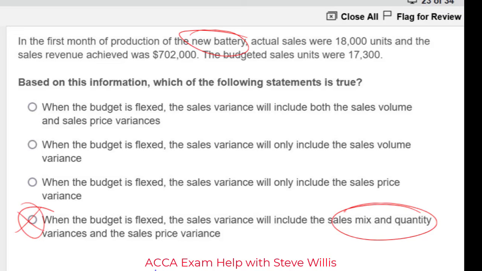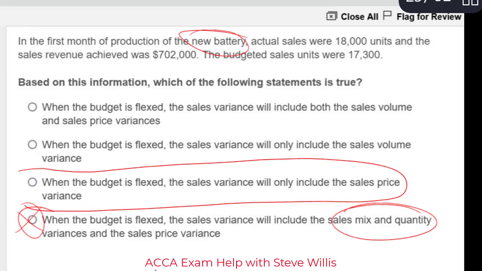So the fourth one goes out. I'm going to show you the correct one. When the budget is flexed, now we're going from flexed to actual, and the activity level is identical. So the only variance that's left is the sales price variance. So that's the third one here. That's the correct option.